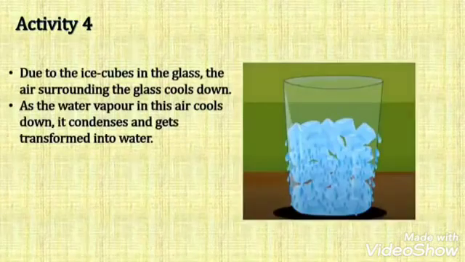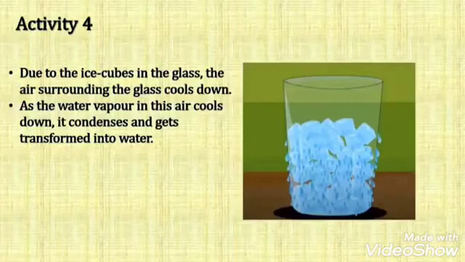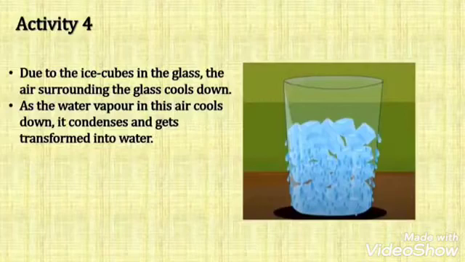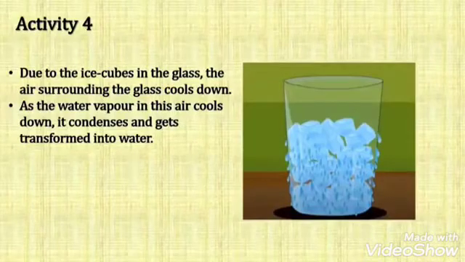Take ice cubes in a glass up to 3/4 of its height. Now observe what happens. How did the water droplets appear on the outside of the glass? Due to the ice cubes in the glass, the air surrounding the glass cools down.